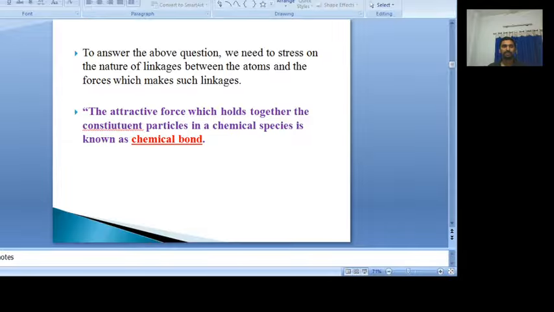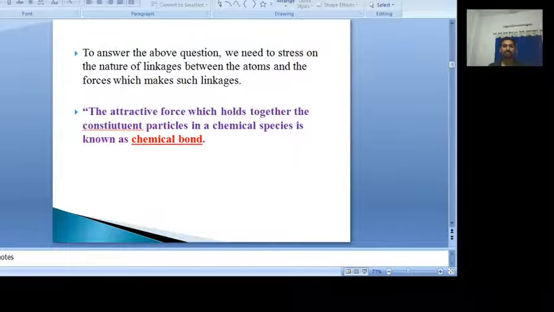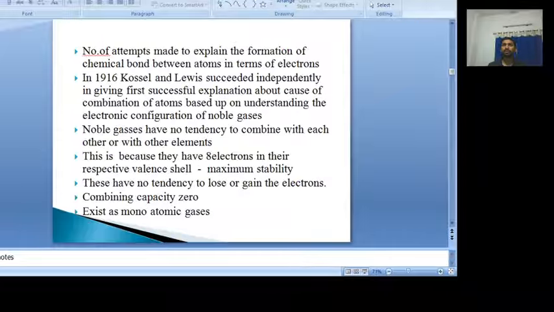Whatever force exists between the atoms to form a molecule, that we call a chemical bond. So a chemical bond is nothing but the attractive force which holds together the constituent particles in a chemical species. Now, how can this chemical bond formation take place? How are the atoms combined?